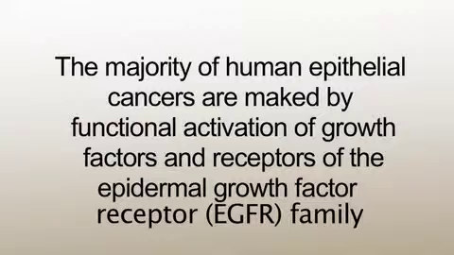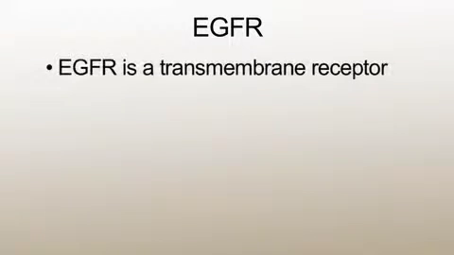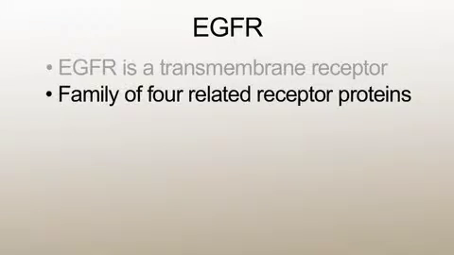The majority of epithelial cancers are marked by a functional activation of growth factors and receptors of the epidermal growth factor receptor family, or EGFR. EGFR was the first growth factor receptor to be proposed as a target for cancer therapy. EGFR is a transmembrane receptor. The receptor site is present on the outer part of the cell. A number of different proteins can bind to the EGFR receptor.